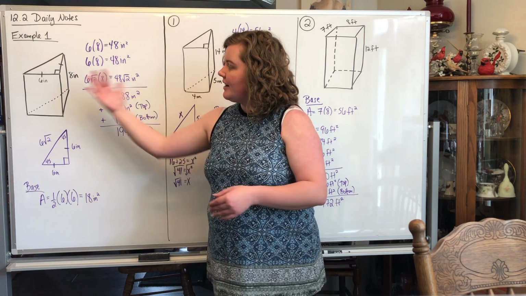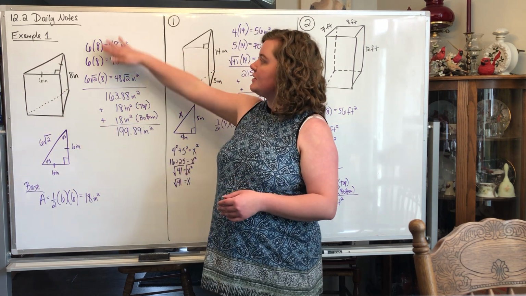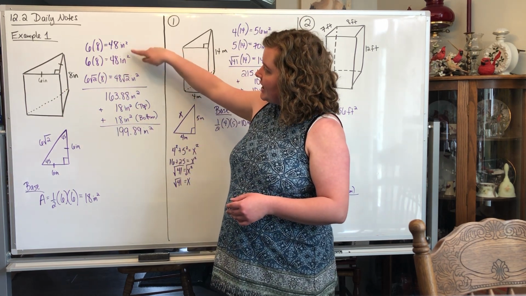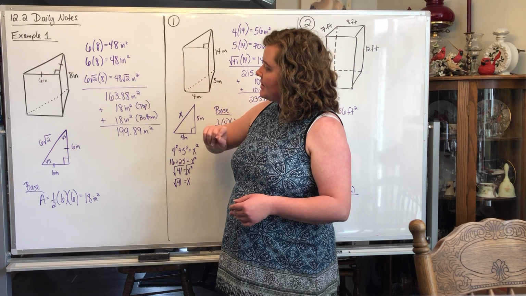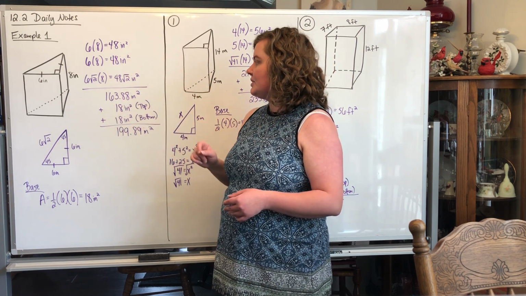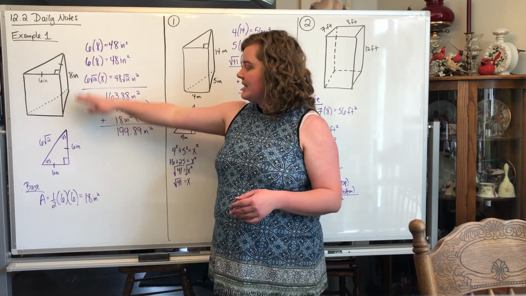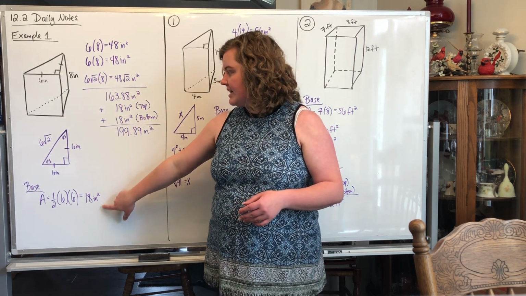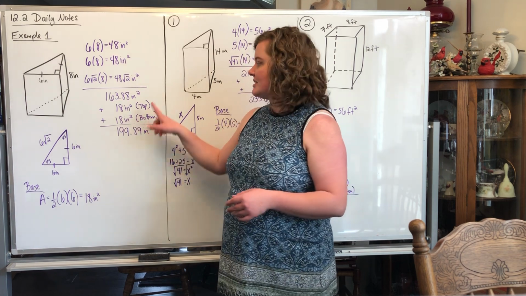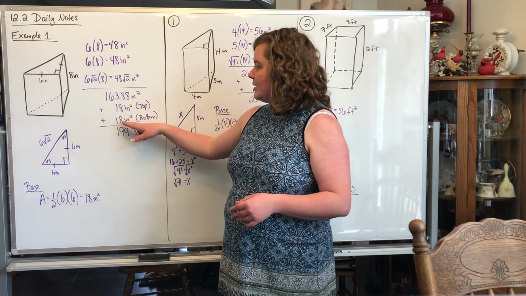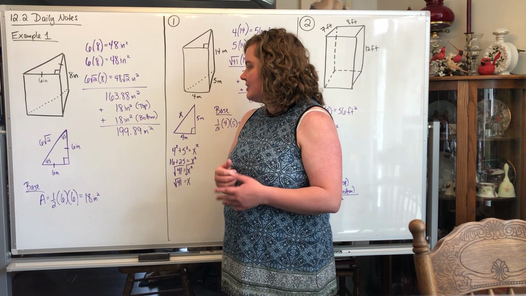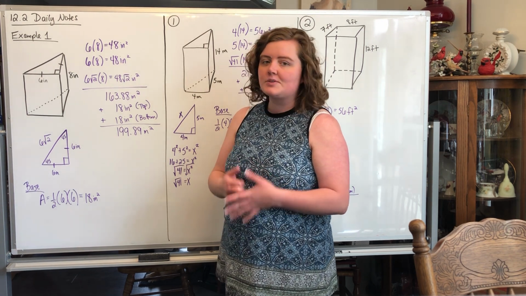So then to find the area around the shape, we're going to add those 3 together. So do 48 plus 48 plus 48 square root of 2, and you get 163.88 inches squared. Alright, so now we're going to add the 2 bases. So remember, the base has an area of 18, but we have to add it twice because you need the top and the bottom. So you add those, and you get a total area of 199.89 inches squared.